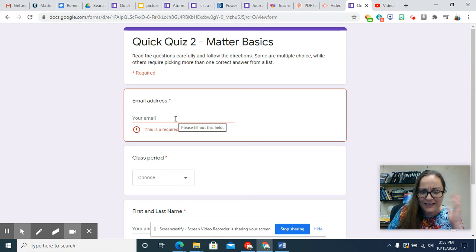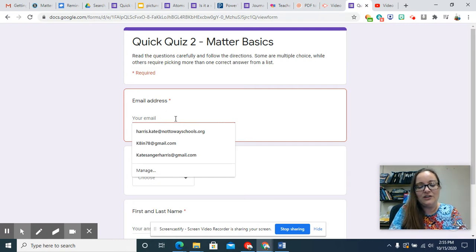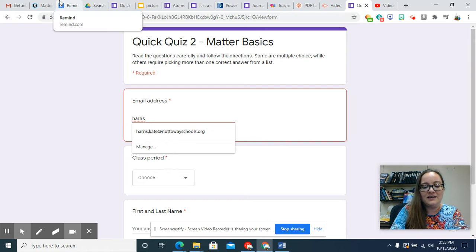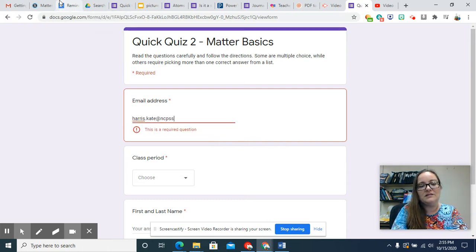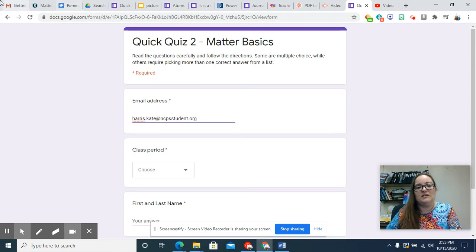You're going to use your NCPS student email address: last name dot first name at ncpsstudent.org. This is so that I can send the quiz back to you after I grade it, so you can study. If you have a different email address you'll be more likely to check, you can put that one in there.